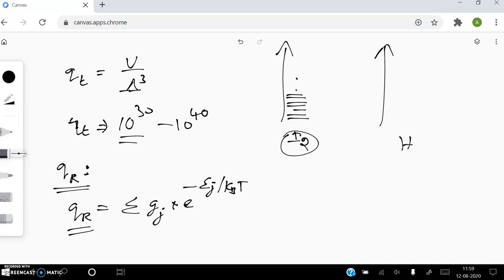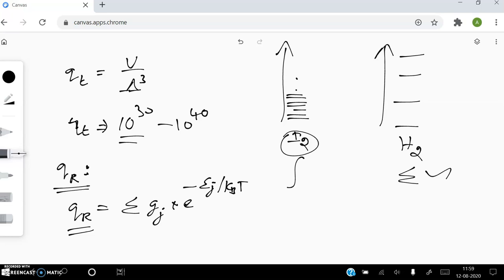But for molecules such as hydrogen, the gaps are so large that you cannot convert the summation into integration. So for these we have to use the summation formula only, whereas for a molecule like iodine, we can use the integrated formula.